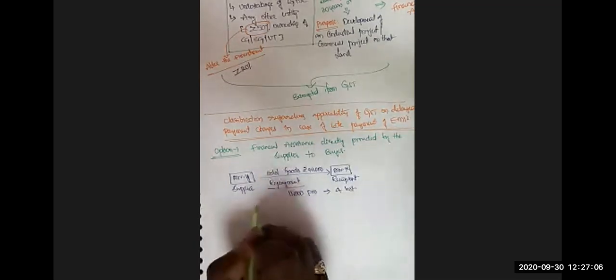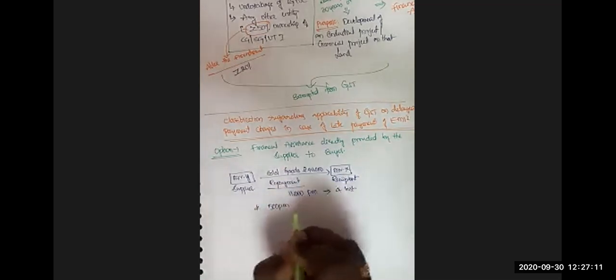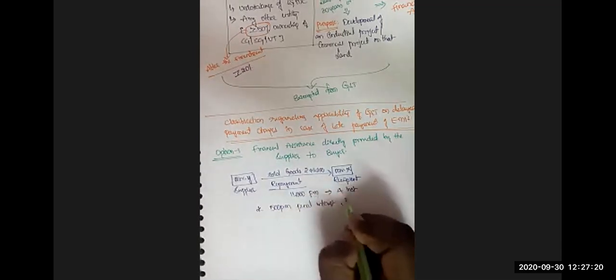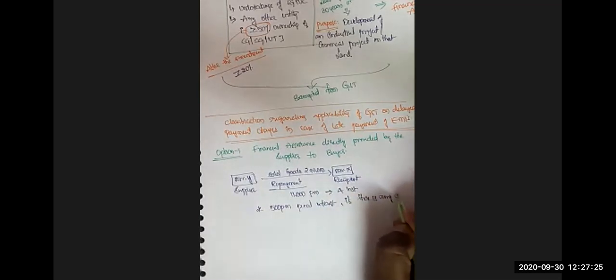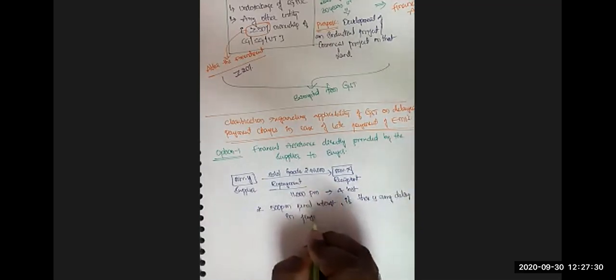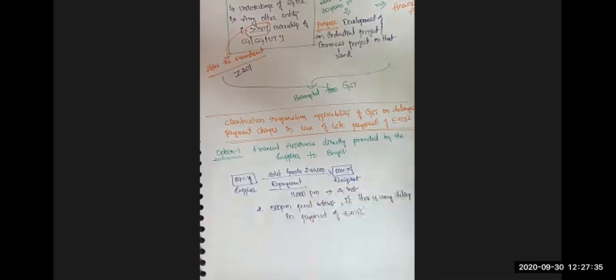That 500 per month is the penal interest or additional interest if there is any delay in payment of EMIs. That's the agreement between them.